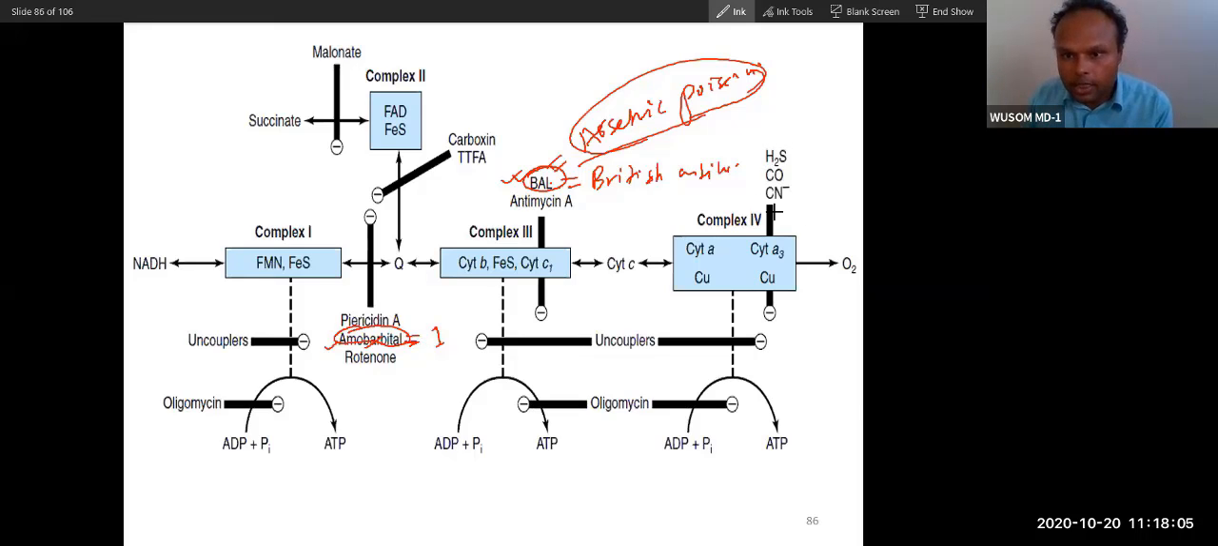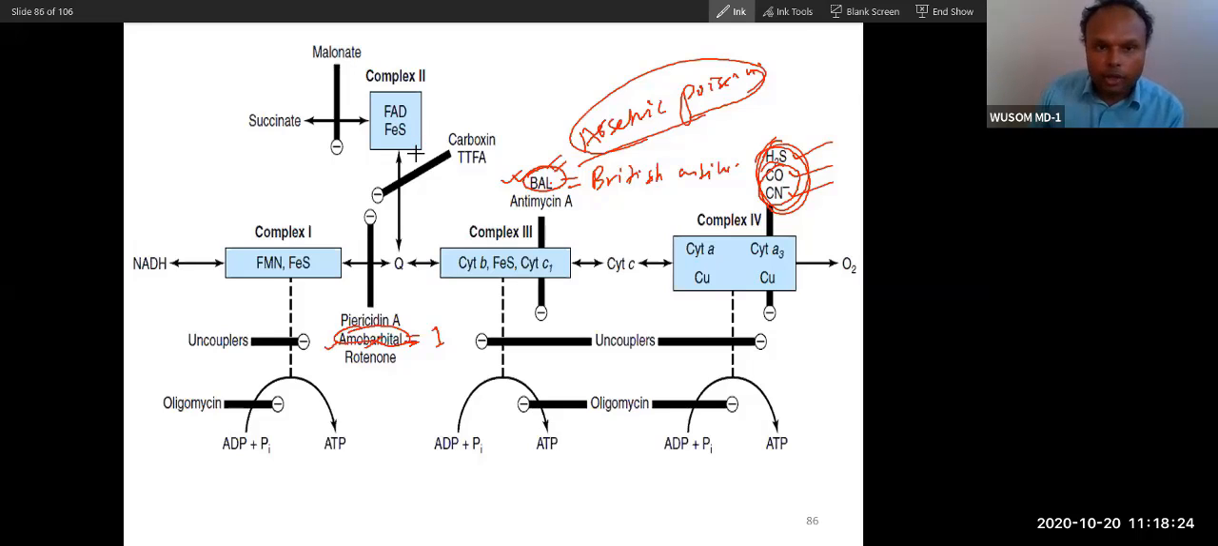Let's talk about complex 4. This is very, very important. Hydrogen sulfide will inhibit complex 4, carbon monoxide will inhibit complex 4, and cyanide will inhibit complex 4. We will study in detail about these complex 4 inhibitors. These are very important, especially cyanide and carbon monoxide poisoning.